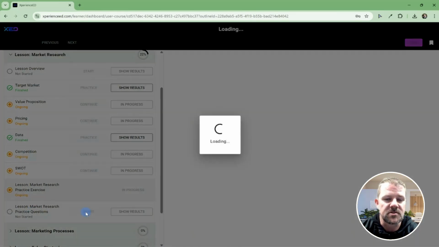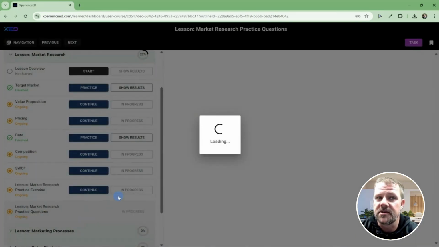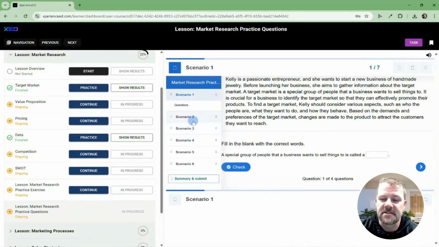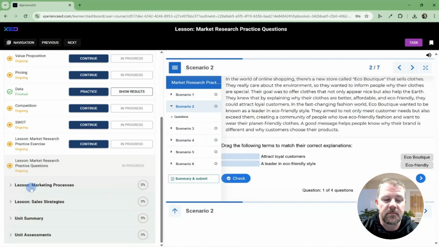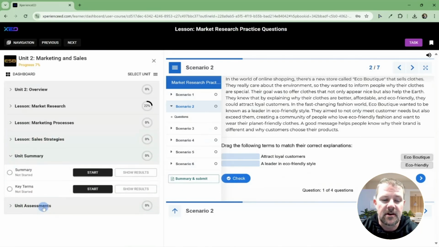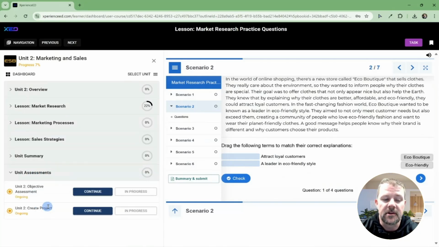There's also practice questions. These are more in the style of a quiz, and I'll get different scenarios here that I'll go through. And when I'm done, I'll submit and I'll get immediate feedback on this as well. So that's an individual lesson. There are multiple lessons within a unit, multiple units within the course. And at the end of the unit, I'll get a unit summary followed by unit assessments.